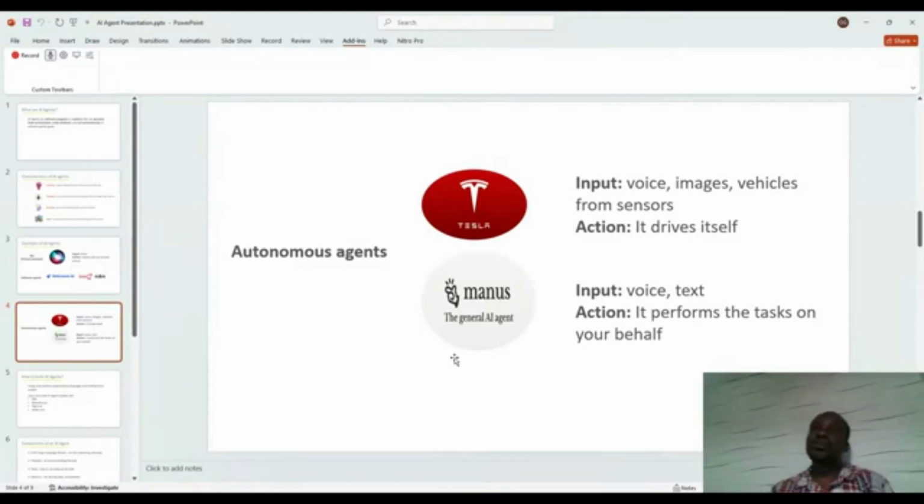It can even book an appointment for you. It can make calls on your behalf. It's so autonomous. It can do things by itself with little or no assistance.